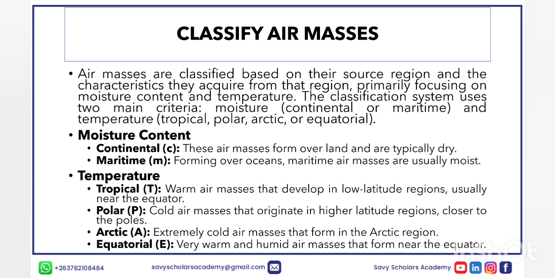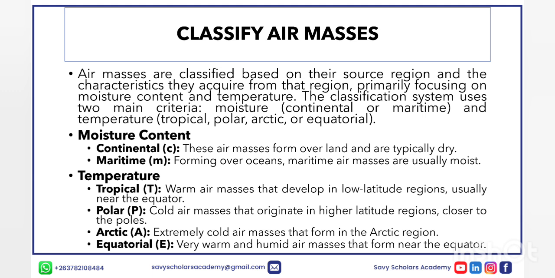So the classification of air masses now comes into play. Classify air masses. So air masses are classified based on their source region and the characteristics they acquire from that region, primarily focusing on moisture content and temperature. The classification system uses two main criteria, that is moisture, which incorporates continental or maritime, and temperature, which incorporates tropical, polar, arctic, or equatorial.